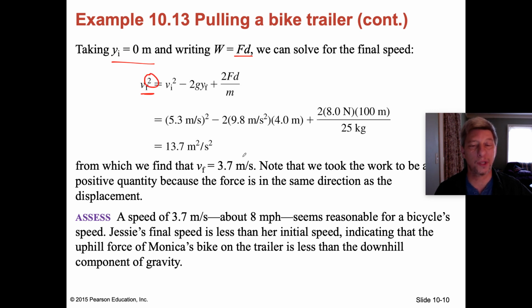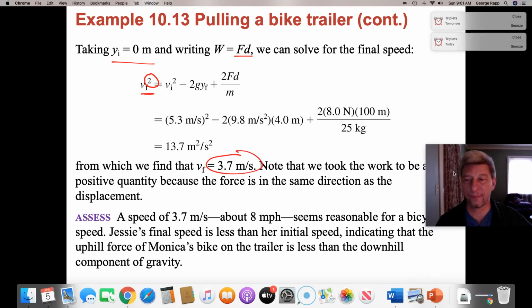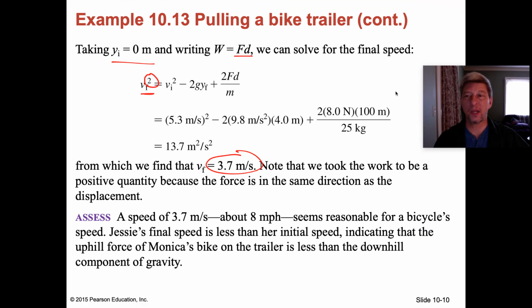The square root of 13.7 is approximately 3.7 meters per second. So in this particular case, she has slowed down from an initial velocity of 5.3 meters per second to a final velocity of 3.7 meters per second, even though she was doing work to move up the slope.